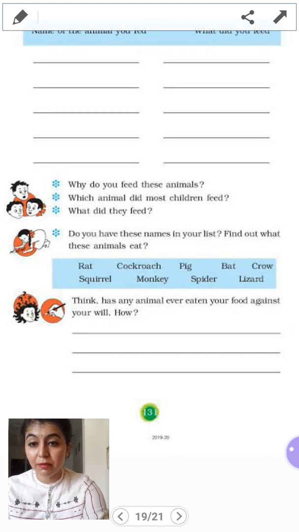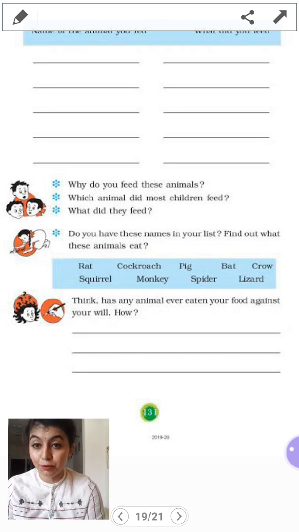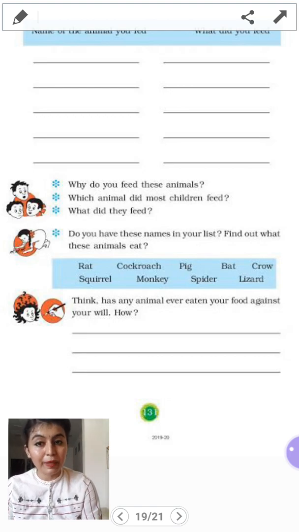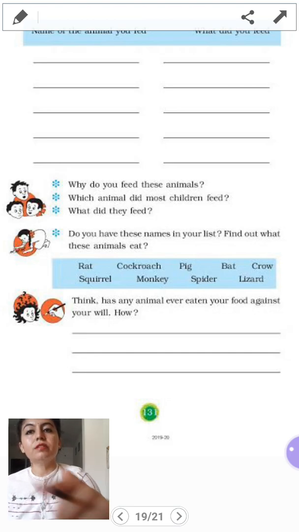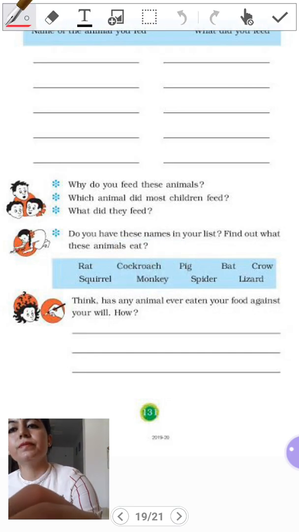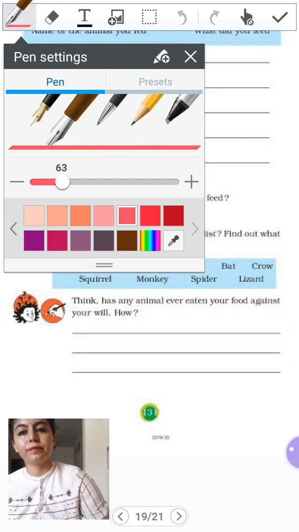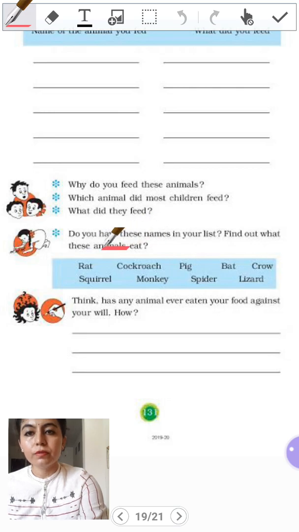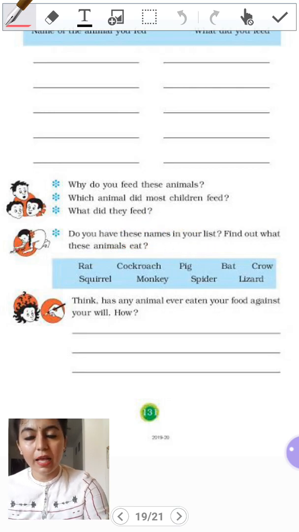Then there are a few questions here. Why do we feed these animals? We feed these animals because they also need food to survive. They also feel hungry. Then which animal did most children feed? Now these answers are totally dependent upon your personal experience. After this, we have a question here. Do you have these names in your list? Find out what these animals eat.